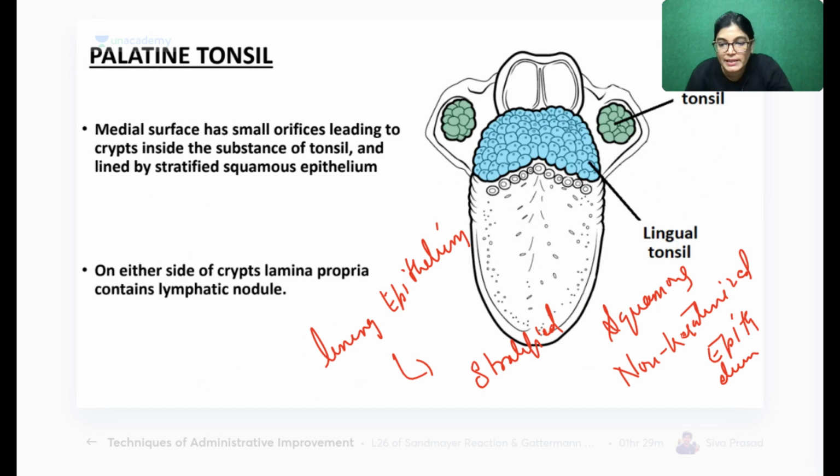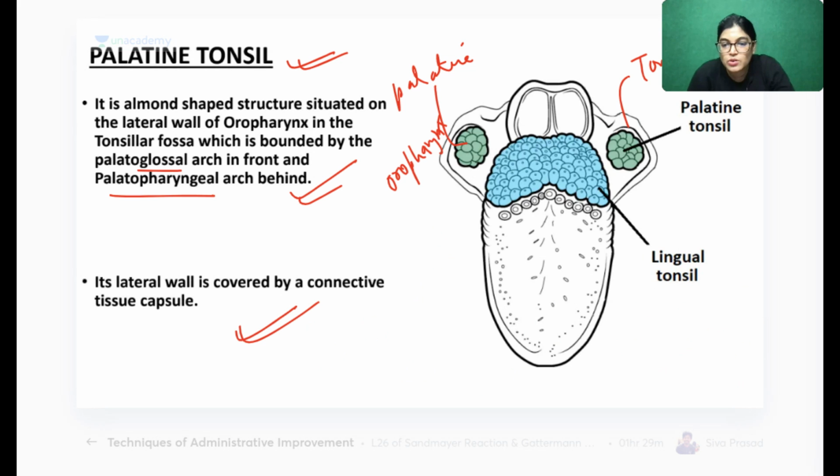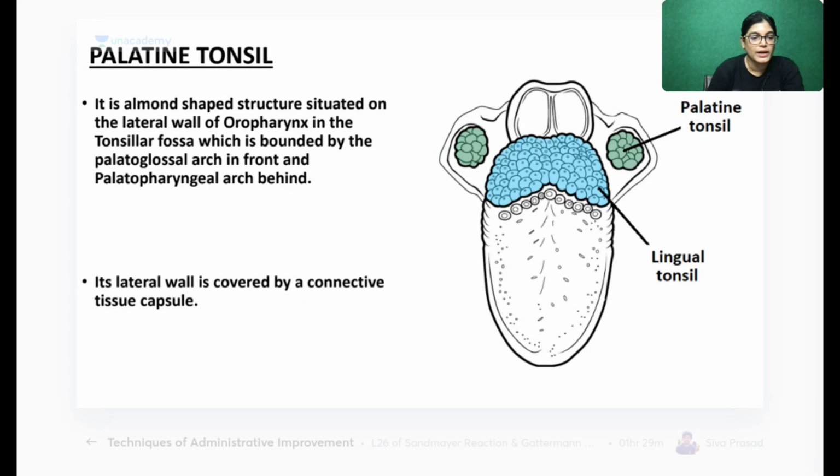What is a crypt? Depression. Okay, I will tell you. You want the location slide. Okay, so see here. Once more I will tell you the location. This is the palatine tonsil. When you open your mouth, in the posterior aspect of the tongue on either side, here is the tonsillar fossa.